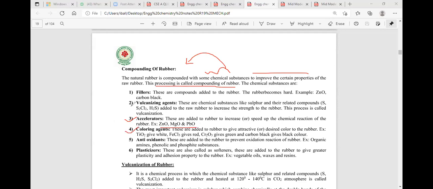The fourth classification we are discussing is the coloring agent. I will tell you what the coloring agent is.